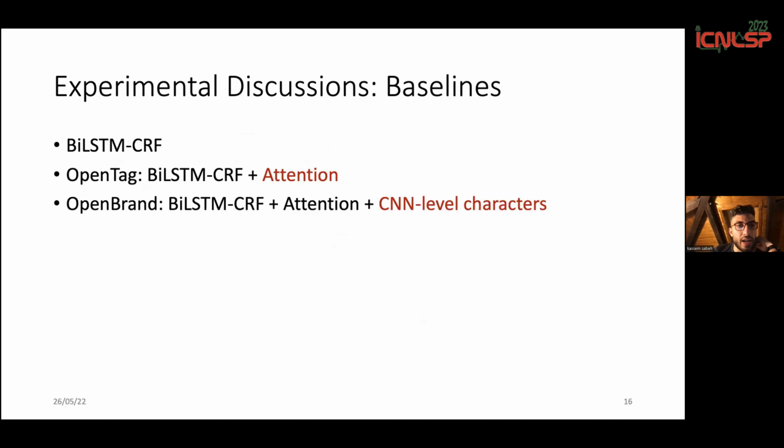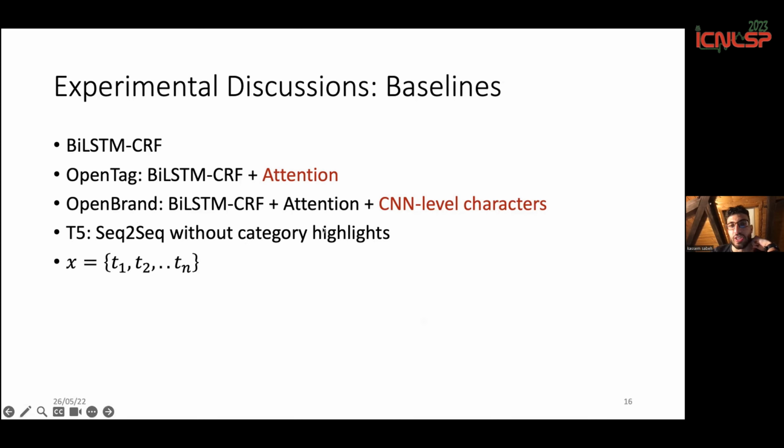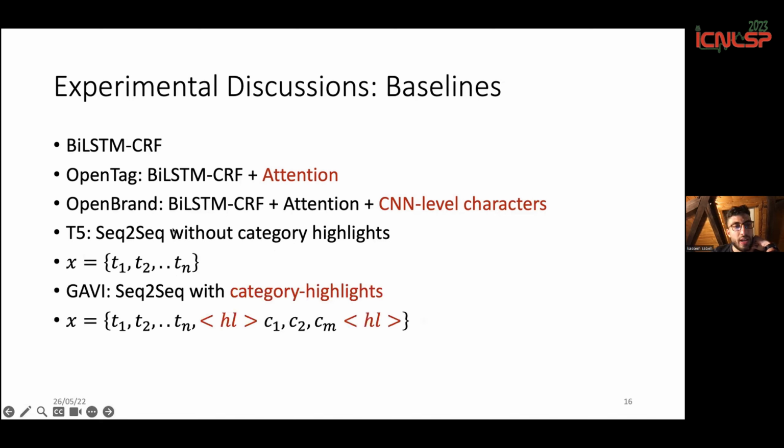So the baselines are the sequence tagging models that I showed in the previous slide, like BiLSTM-CRF, OpenTag, which is a BiLSTM-CRF model plus an attention layer on top, and then OpenBrand, which improves the generalization of OpenTag by using character level representations. We also compare with the normal T5 sequence to sequence, which is without category highlights. So this just takes as input the product title or description, and then our model with the category highlights.